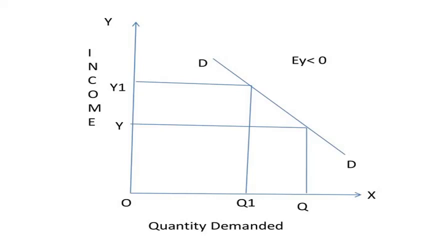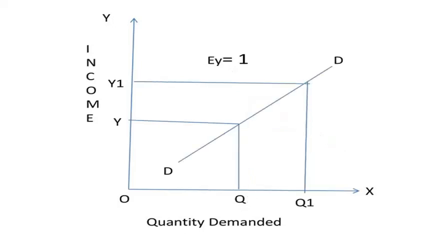And the next one, unity income elasticity. When an increase in income brings about a proportionate increase in quantity demanded, then income elasticity of demand is equal to 1, that is represented by EY is equal to 1. When income increases from Y to Y1, demand also increases from Q to Q1.